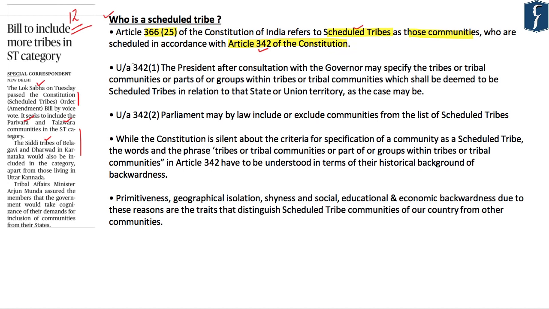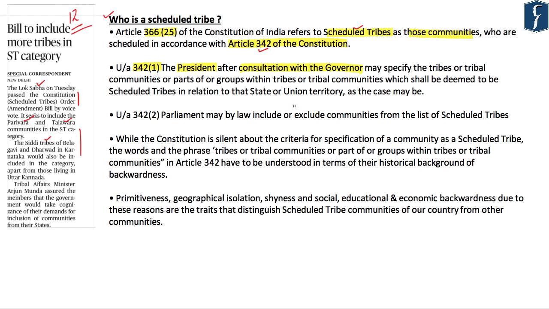Now, under Article 342 Clause 1, it is the President of India who notifies which tribal communities will be included as a scheduled tribe. However, the President has to do this after consulting the governor as far as any state is concerned.